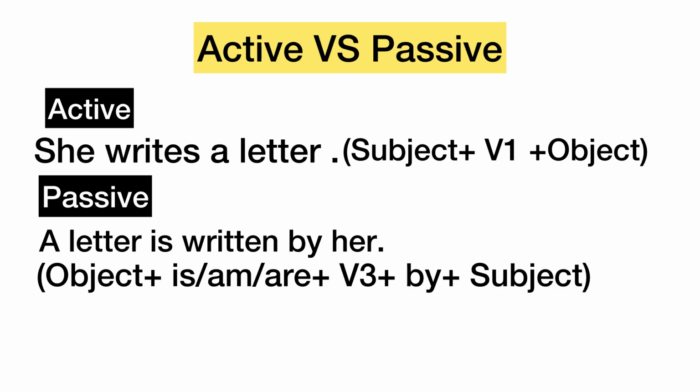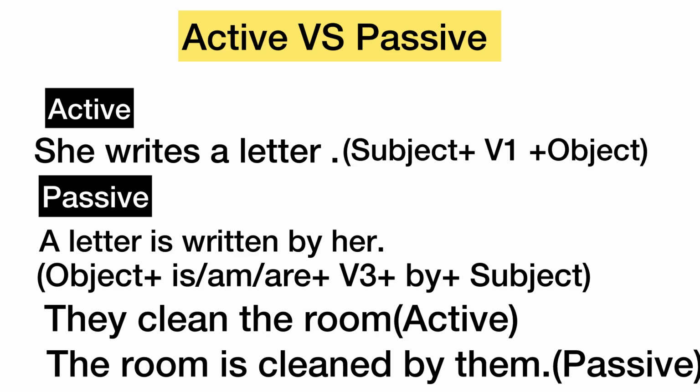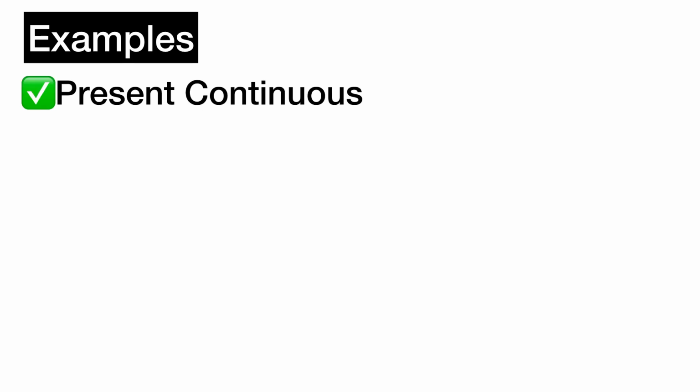In passive voice, the focus is on the action. The object becomes more important here. Let's give another example. They clean the room. The room is cleaned by them. Very easy, right friends? Let's see some more examples for different tenses.